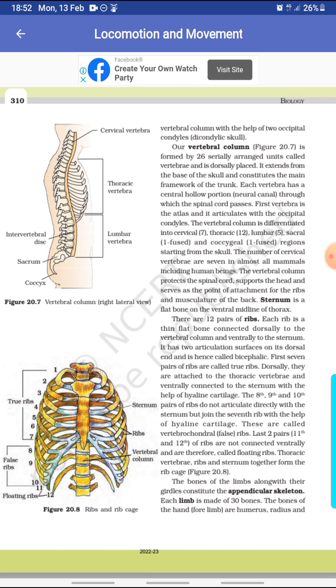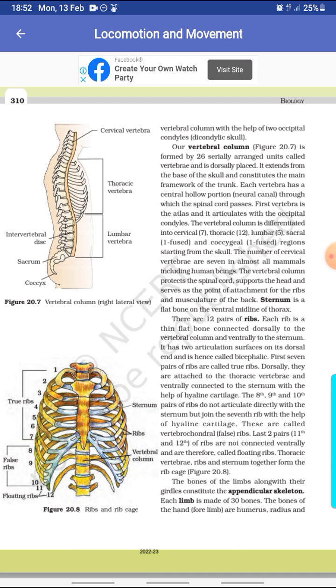Our vertebral column is formed by 26 serially arranged units called vertebrae and is dorsally placed. It extends from the base of the skull and constitutes the main framework of the trunk. Each vertebra has a central hollow portion, the neural canal, through which the spinal cord passes.